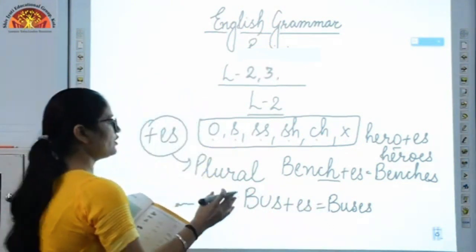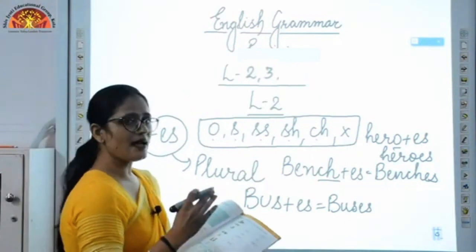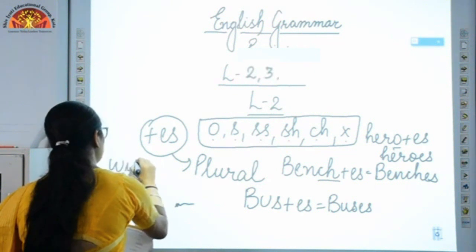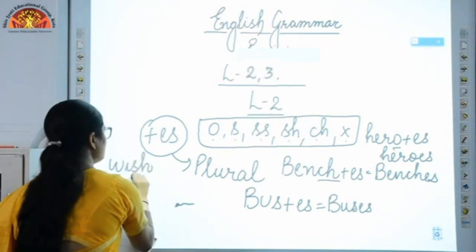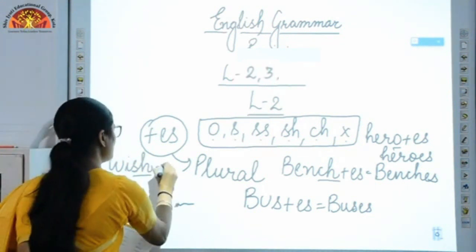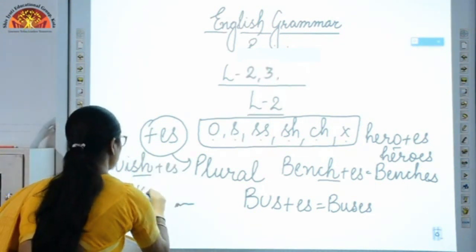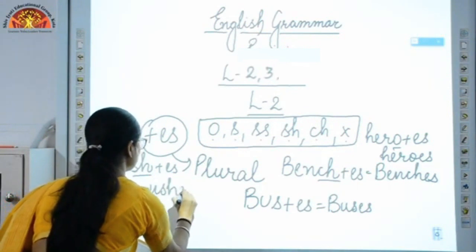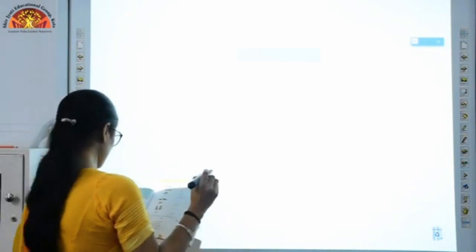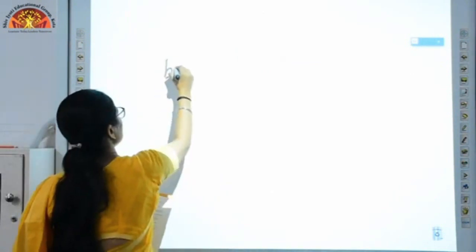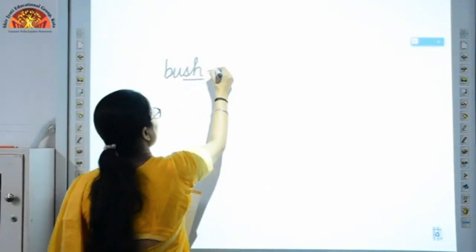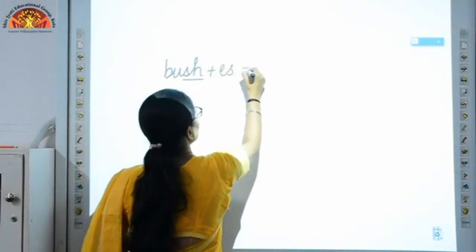Some examples I have already shown. Some examples from your book are like this. Wish, W-I-S-H, wish. At the last you can see SH is there. So if I have to convert it into plural form, I need to add ES and it will become wishes. Next is bush, B-U-S-H, bush. Now the last is SH. If I have to convert it into plural, the word will be bushes.